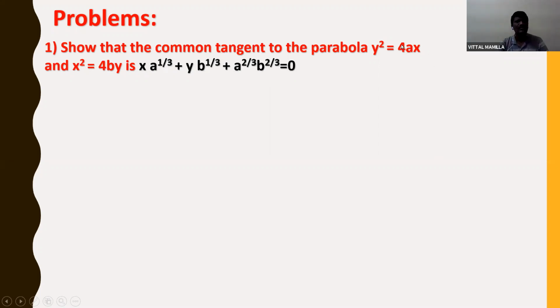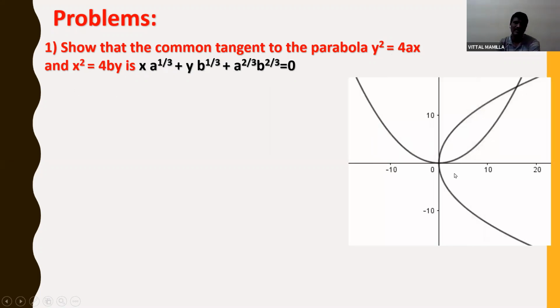So here two parabolas are given. One is the y square is equal to 4ax parabola, and the second one is x square is equal to 4by, one more parabola. And we know how to draw this parabola. Y square is equal to 4ax will be like this, and this is the x square is equal to 4by. Now definitely there is a common tangent to this.